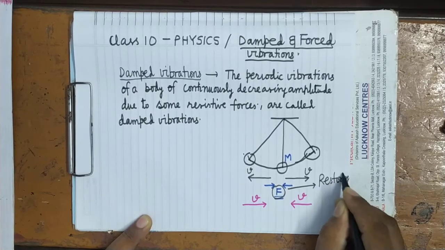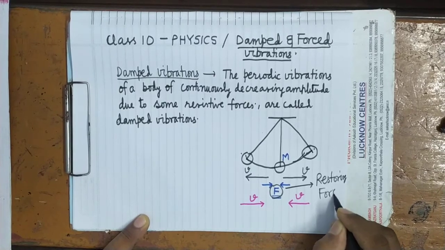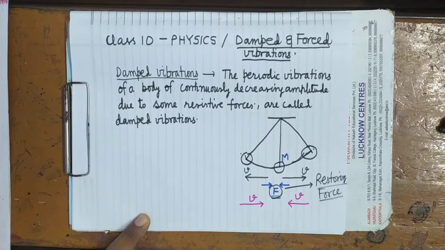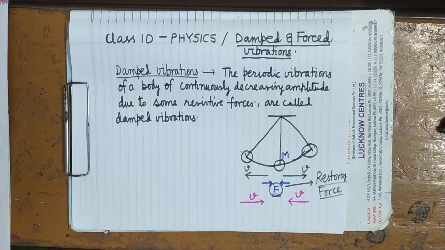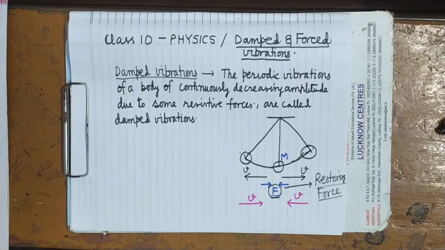It's clear. So, when any body is oscillating, any body is vibrating, it is always under the influence of this restoring force, which always acts towards the mean position. But it is an internal force, not an external force. If besides this internal force, some external force is also present, like air friction, in that case what will happen?